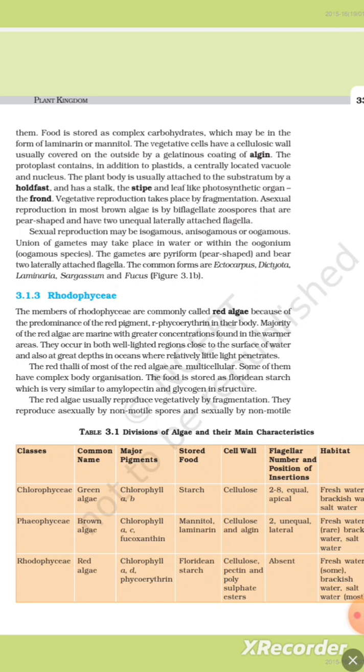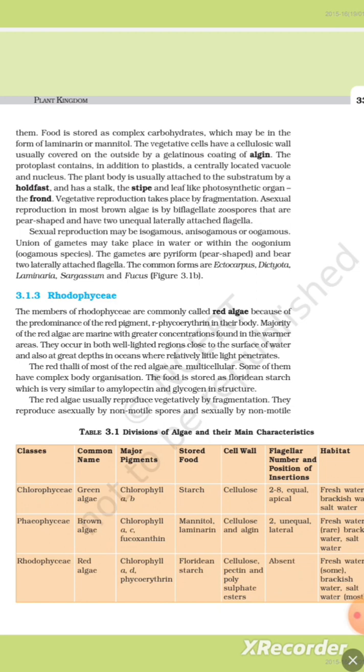The plant body is usually attached to the substratum by a holdfast and has a stalk, the stipe, and a leaf-like photosynthetic organ, the frond. Vegetative reproduction takes place by fragmentation. Asexual reproduction in most brown algae is by biflagellate zoospores that are pear-shaped and have two unequal laterally attached flagella. Sexual reproduction may be isogamous, anisogamous, or oogamous.